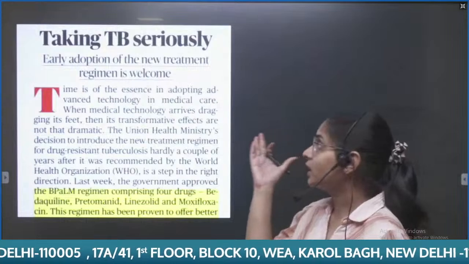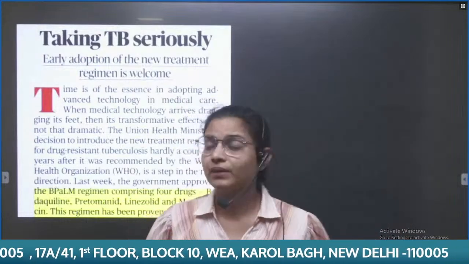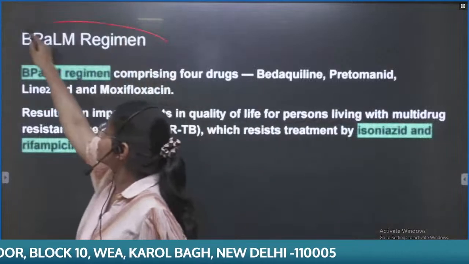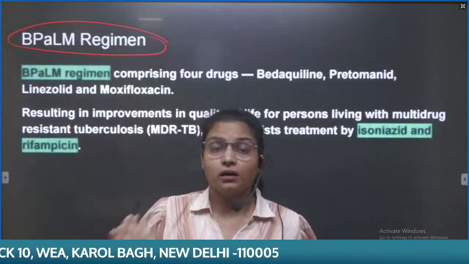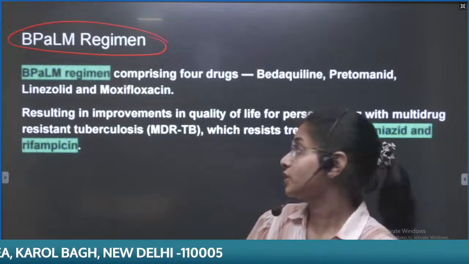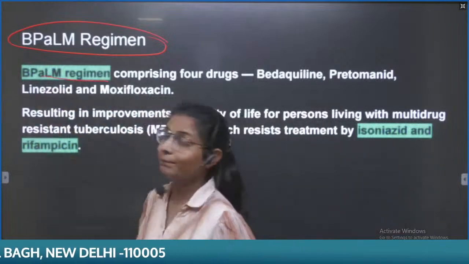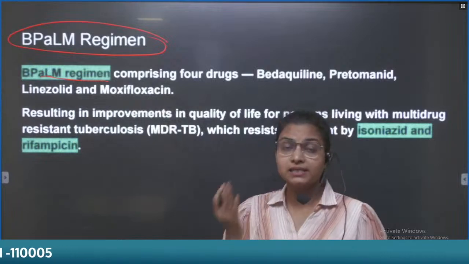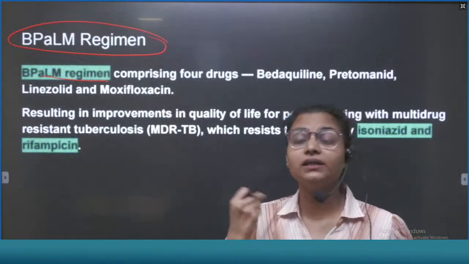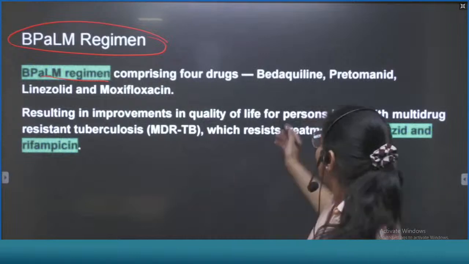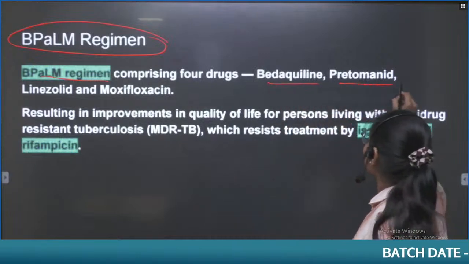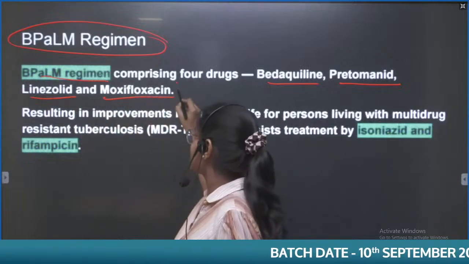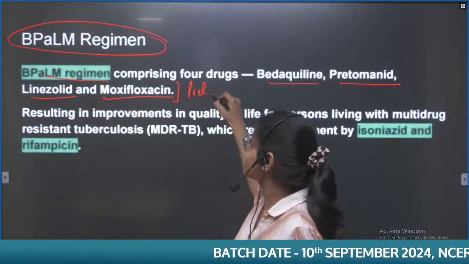Moving further, it is linked to taking TB seriously, and we have already discussed the BPAL-M regimen a few days back, where we discussed the medicines given in it. This is the new regimen for multi-drug resistant TB, with bedaquiline, pretomanid, linezolid, and moxifloxacin, and it can be asked in the prelims examination.